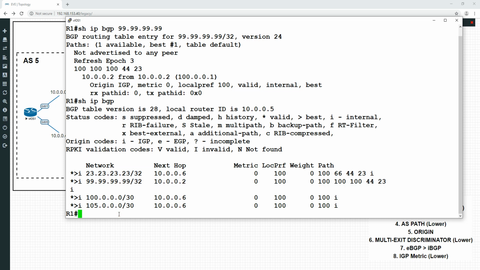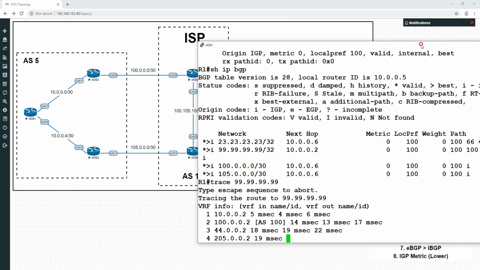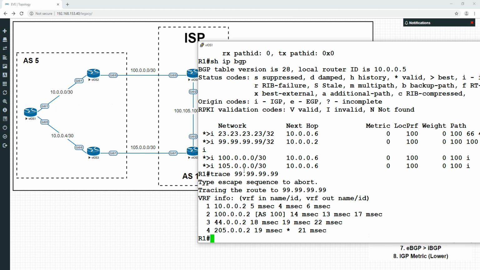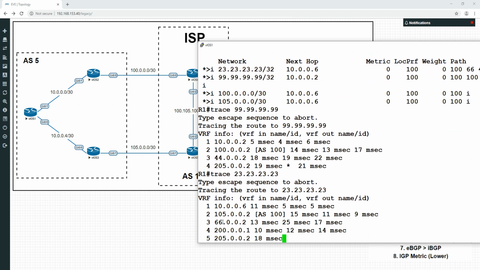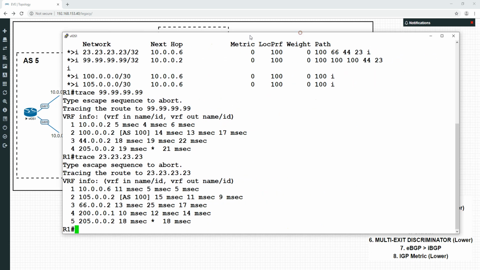So if we ping, or rather trace to the 99, now we're going to go through the top route again, and you can see that's true. We've gone through 10.0.0.1, but again, if we try to trace to 23, we're still going to go through the bottom route, which is going to go through 66. We're missing out 66 in the first one. Okay, so that's the point of view of the ISP.